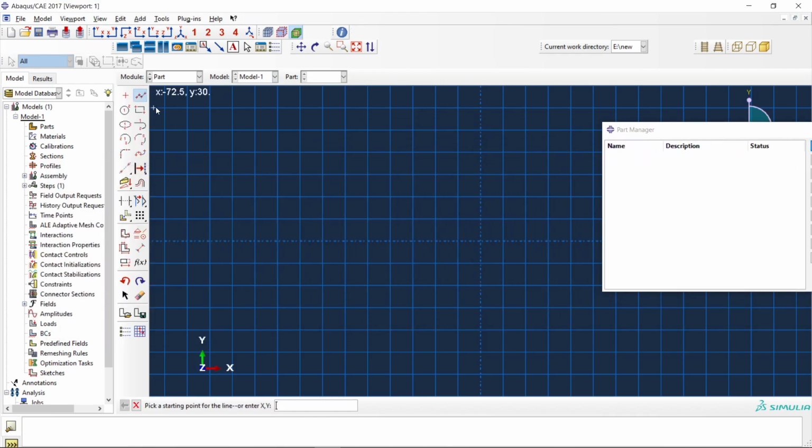Here are your drawing tools. You can create a line, and this is the dimension tool. So you can type the dimensions.